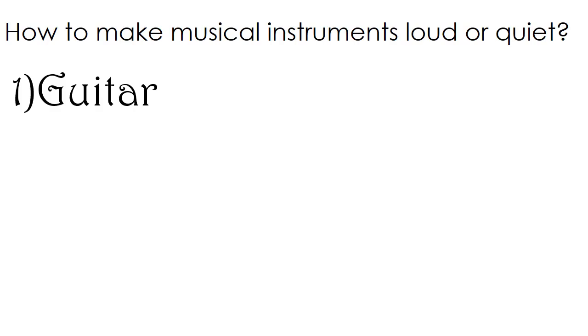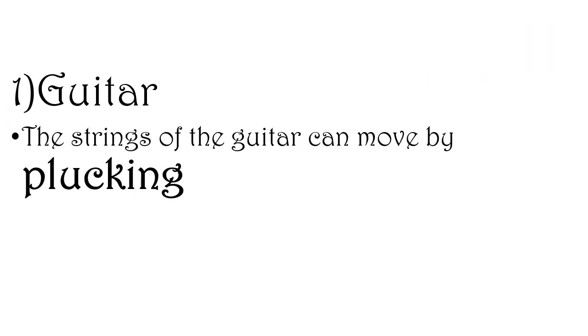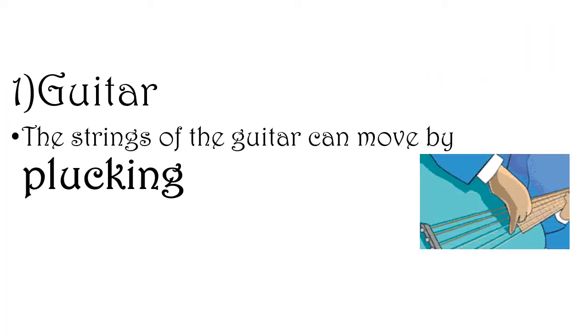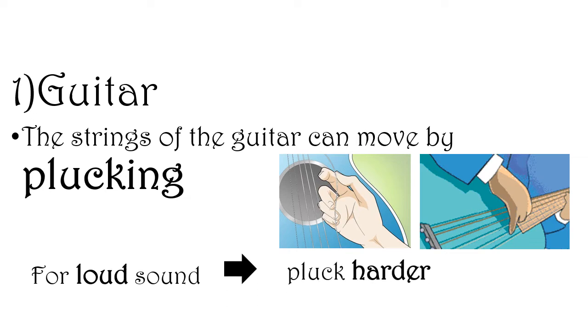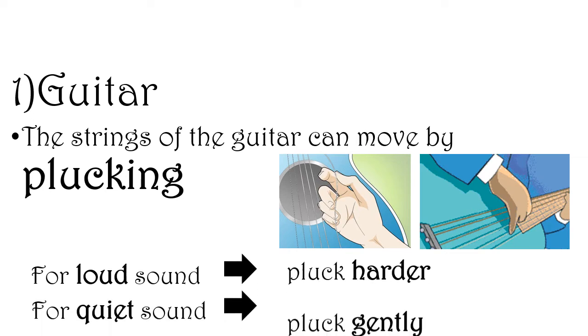How to make musical instruments produce a loud or quiet sound. Let's start with the guitar. The strings of the guitar can move by plucking. For loud sound, you have to pluck harder. For quiet sound, you have to pluck gently or softly.